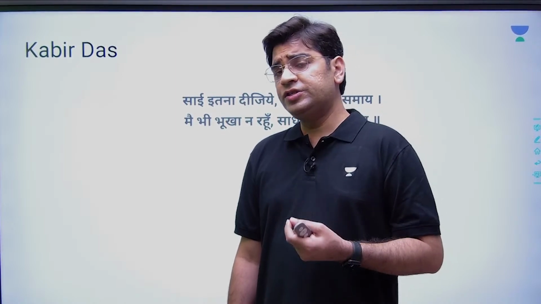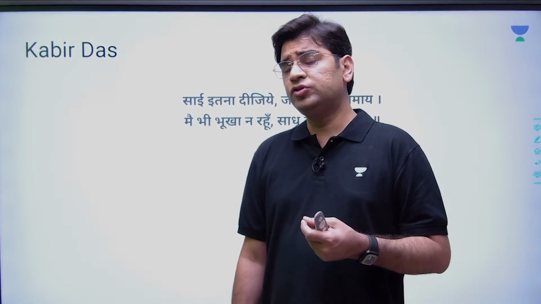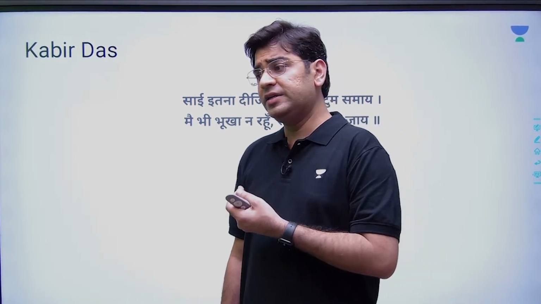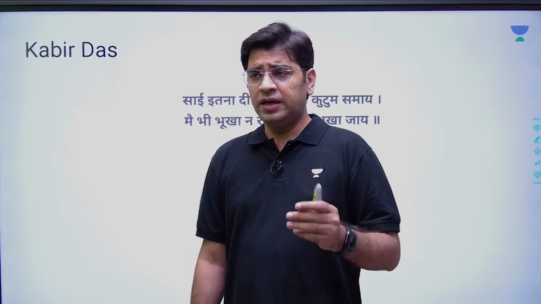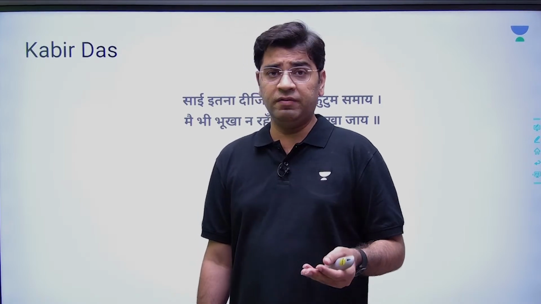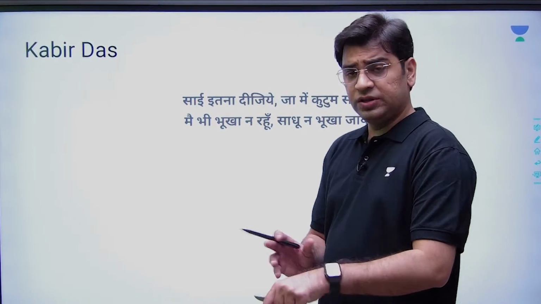You just need to consume whatever is required by your body, and you should not have an over-consumerist lifestyle. God should give us that much which is required by us, and those resources should be used by everyone, and everyone should have a sustainable life. So this is one thing.